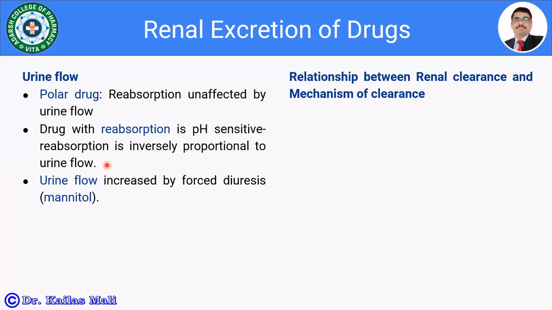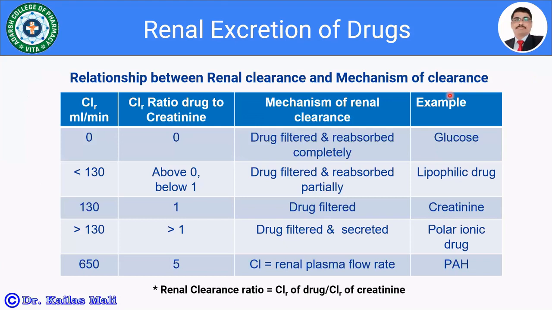There is one way by which we can increase the urine flow, that is by using diuretics or by forced diuresis using mannitol. So this is about the tubular reabsorption. Let us see the relationship between renal clearance and the mechanisms of clearance. Here I have made a table to understand the relationship between renal clearance and mechanism of clearance.